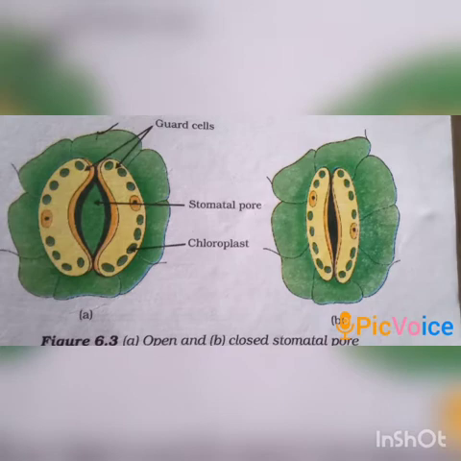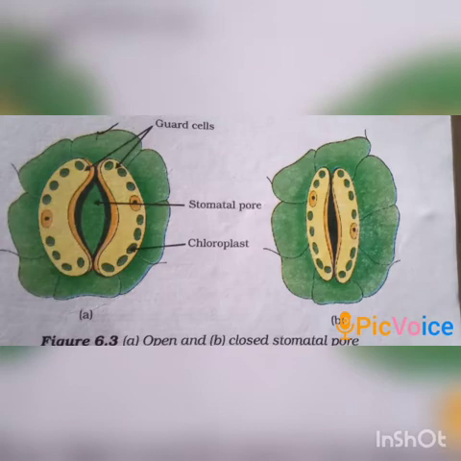Stomata perform 2 functions. The first one is gaseous exchange and the second one is transpiration. It helps in transpiration. The massive amounts of gaseous exchange take place in the leaves through these pores for the purpose of photosynthesis.